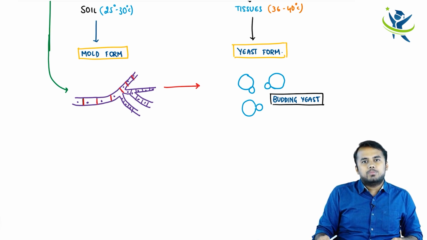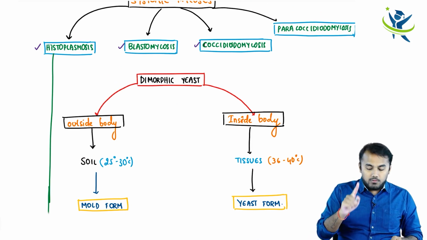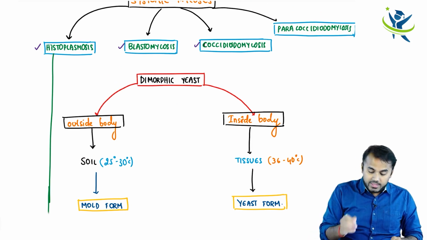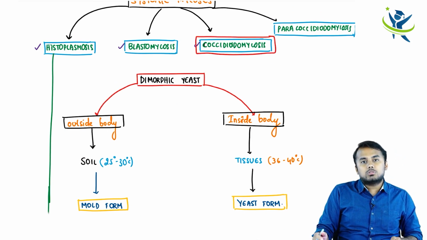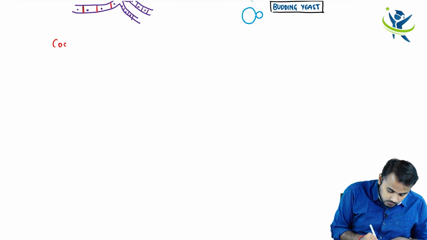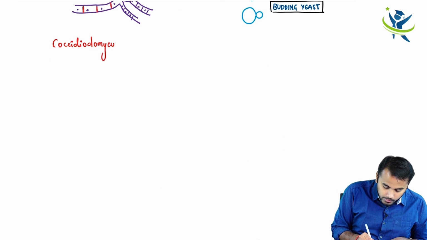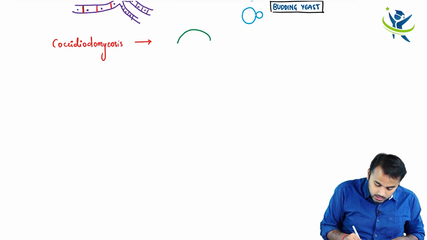But what is an exception? You told me all these four different types of fungi, all of them live in the same way, dimorphic, except one. Out of all these four, except one, and that is Coccidioidomycosis. So how does this Coccidioidomycosis live? Let me write it down guys. Coccidioidomycosis has only one form. Let me draw that form. You see, this is the form through which it lives.